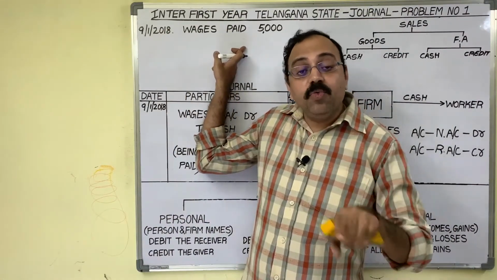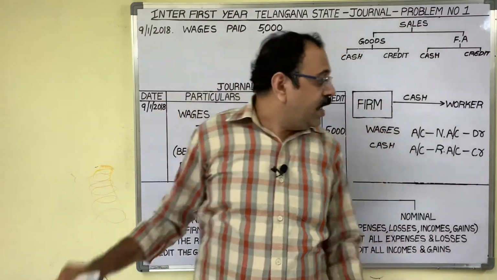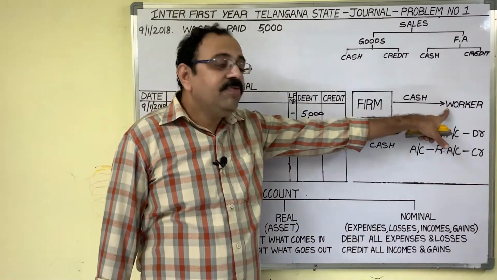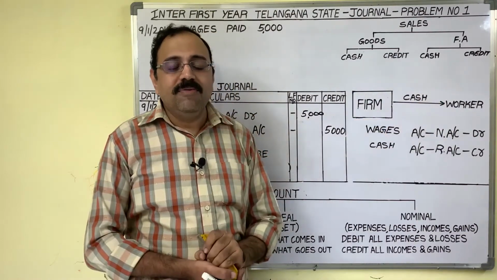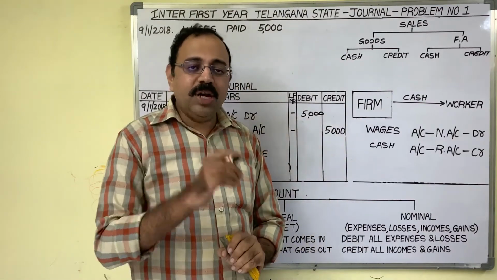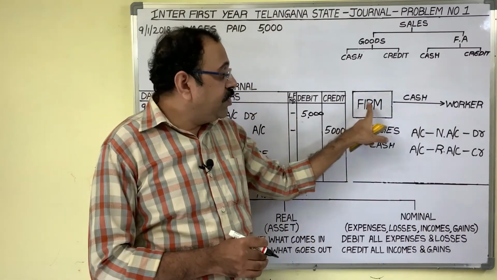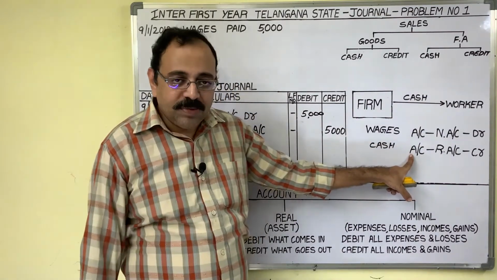Cash paid towards wages. Cash only we pay. Therefore, cash is going from the firm. For this transaction, we should write the journal entry now. First step is identification of accounts. First account is very clear. From the firm, cash is going. Therefore, cash account is one account.